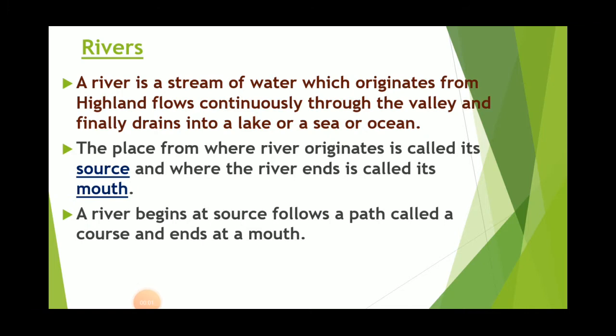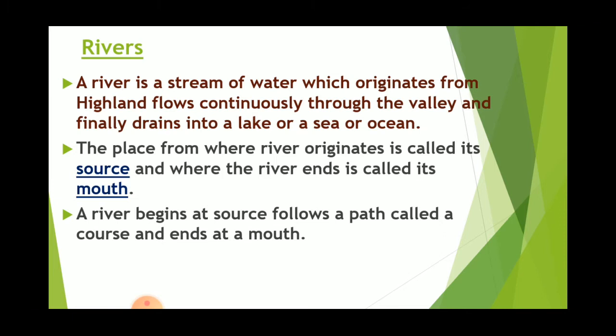Let us start with rivers. A river is a stream of water which originates from highland, flows continuously through the valley, and finally drains into a lake or a sea or ocean. So it's a stream of water that originates from highland like mountains, plateaus, etc., and then it finally reaches a lake, sea or ocean.